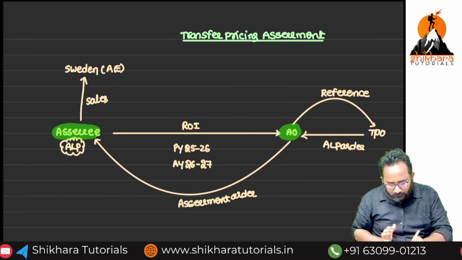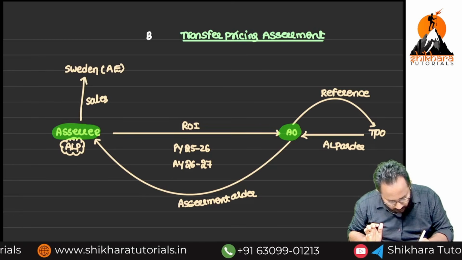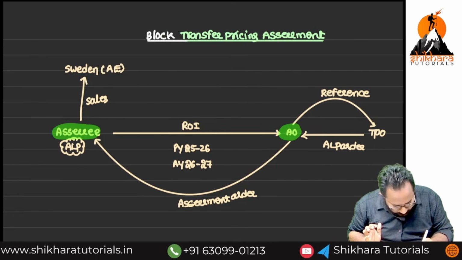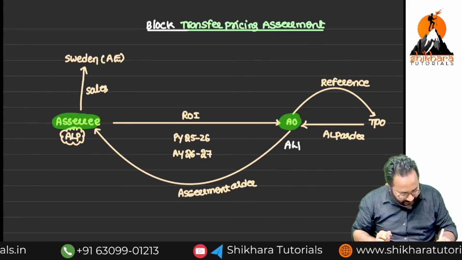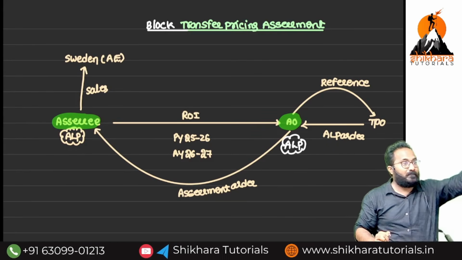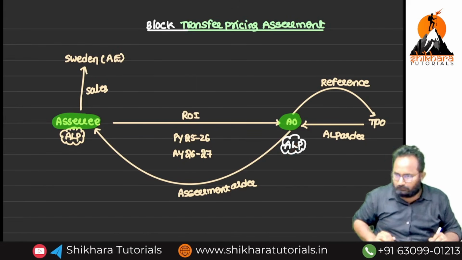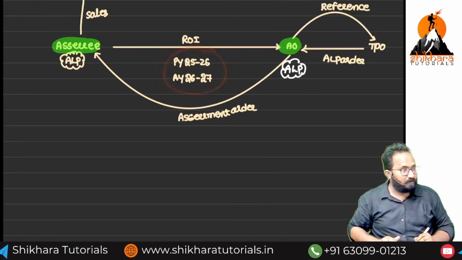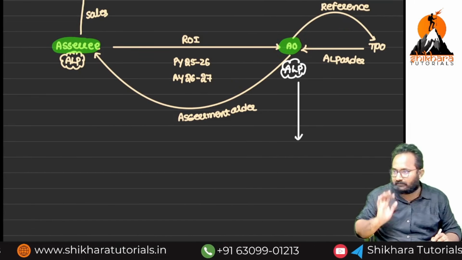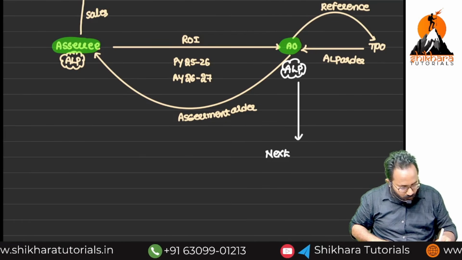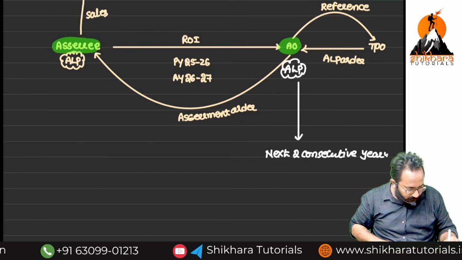So that's why every year assessment is not required. That's why a group of years can have a combined assessment. That is only what? Block transfer pricing assessment. Simply, whatever ALP is given here, you can apply that ALP for the next 2 years also. This year you declared, and who will recompute it? TPO. Not only for this year, for the next 2 consecutive years, this ALP only.